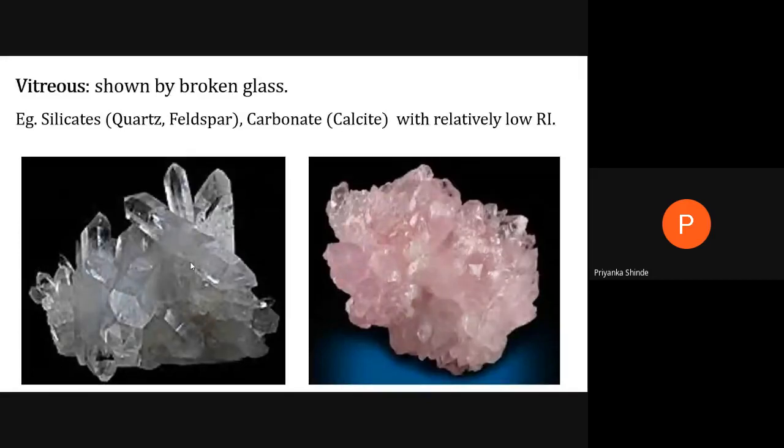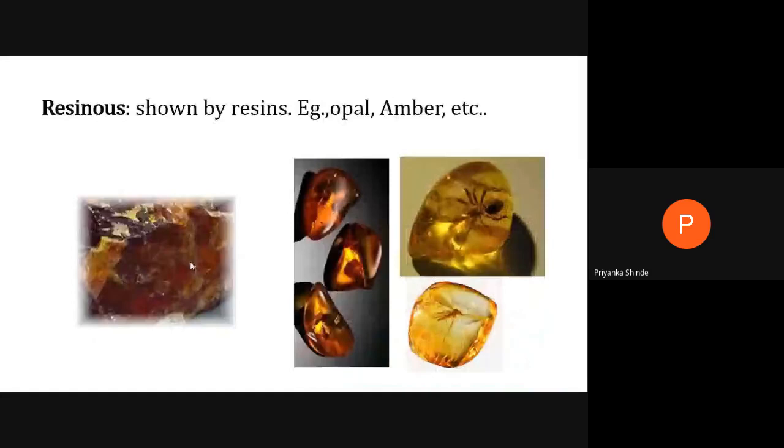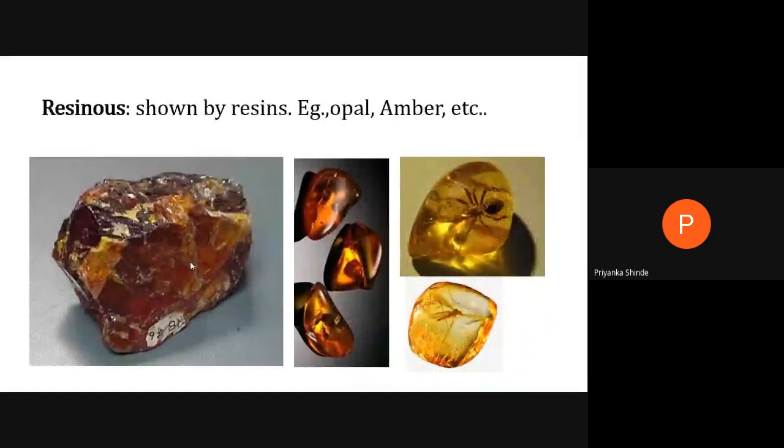Then we'll move on to the next, resinous luster. Resinous means resin-like. Resin is like amber or gum which comes out from trees. You might have seen it. It is also a best preservative of fossils. You can see this amber, and in it a whole spider has been preserved, or insects.